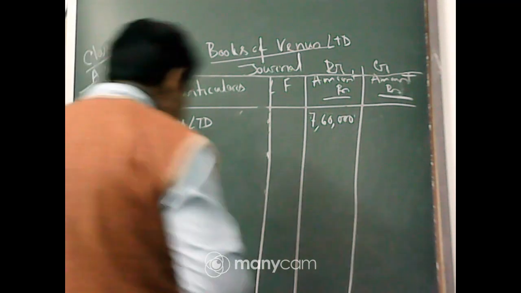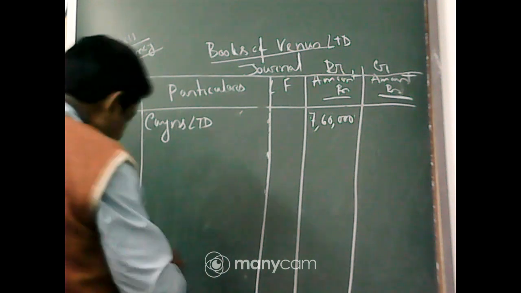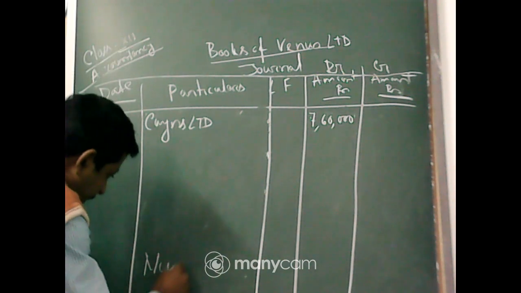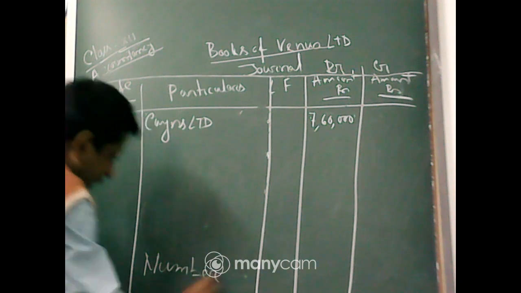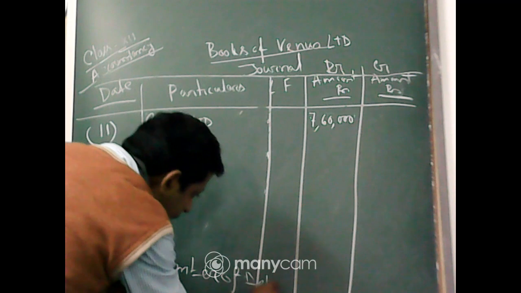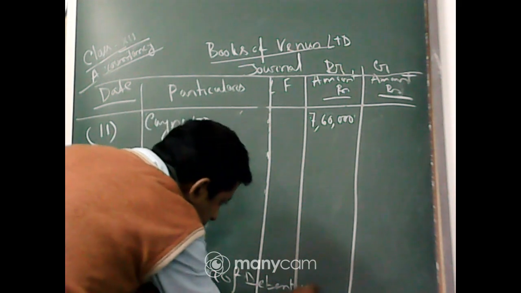Now how will we reveal the number of debentures issued? I am writing here, number of debentures issued.